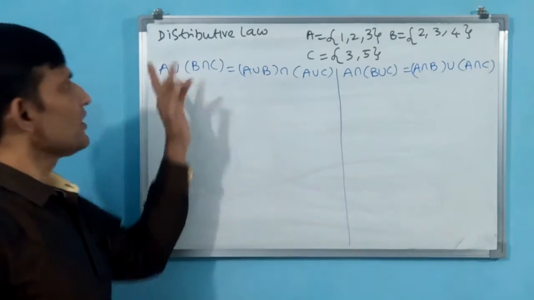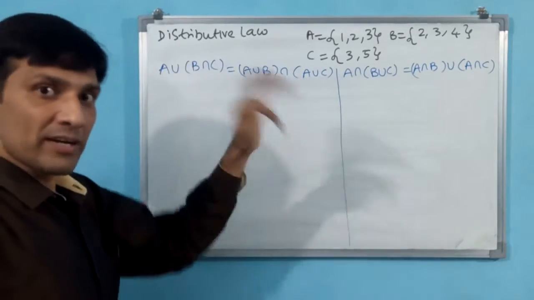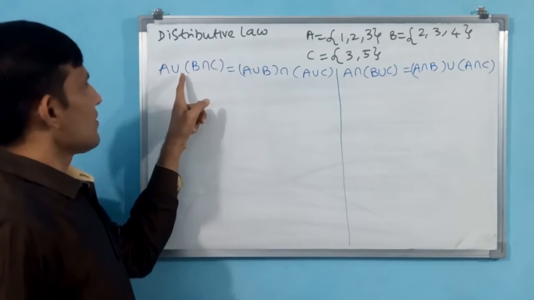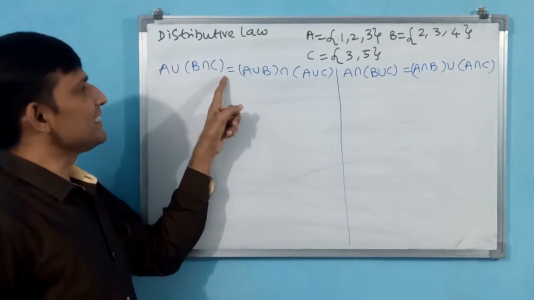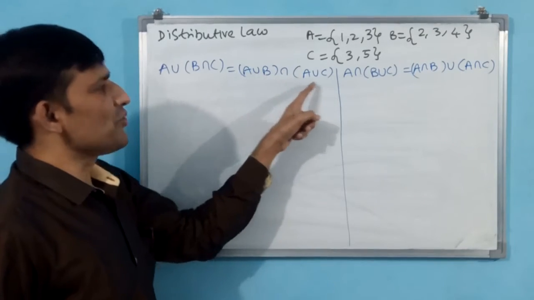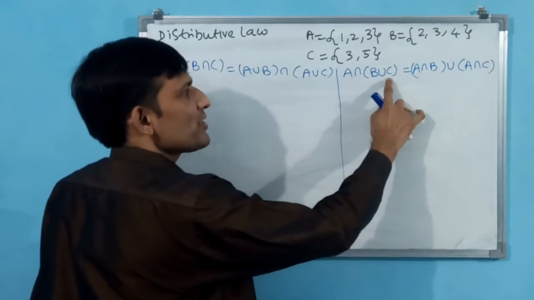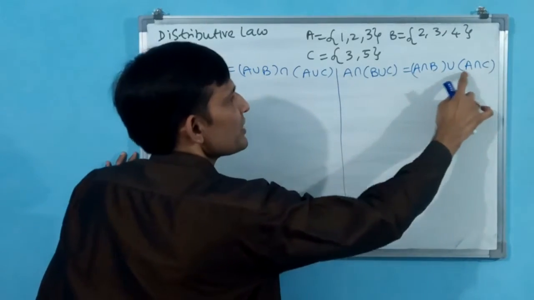See here, the distributive law I have told but not explained in earlier classes. A union of B intersection C is equal to A union B intersection A union C. A intersection of B union C is equal to A intersection B union A intersection C.